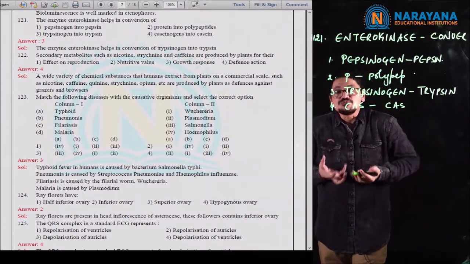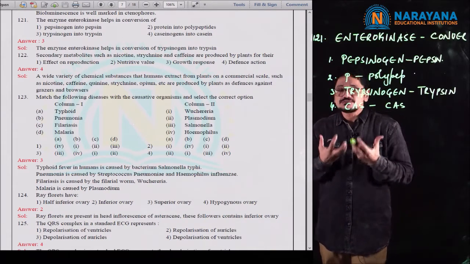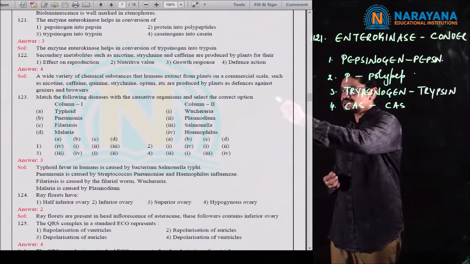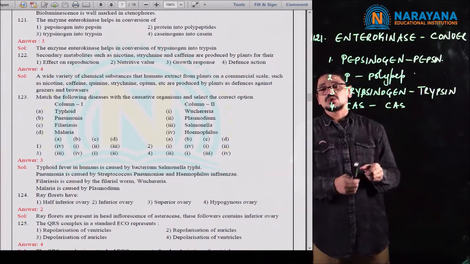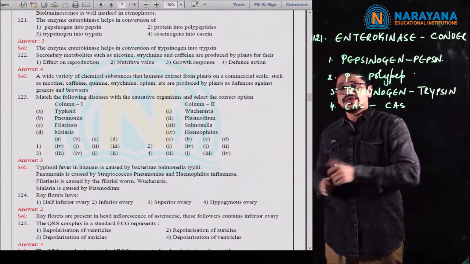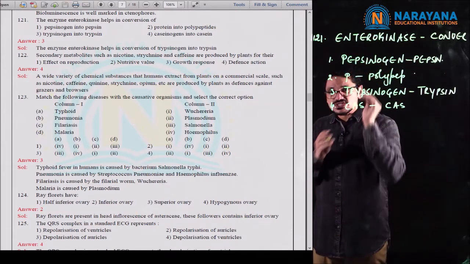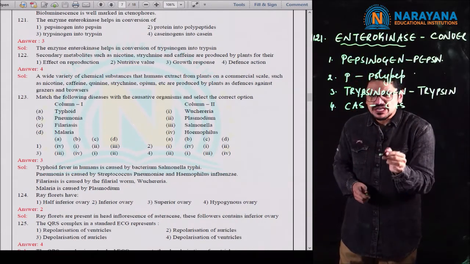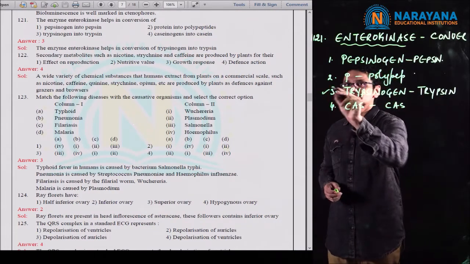Enterokinase is a stimulator which stimulates the enzymes which are present in the intestinal region. So if you observe, enterokinase helps in the conversion of trypsinogen to trypsin, and this inactive trypsinogen is converted to active trypsin, and then this trypsin further activates the remaining inactive enzymes into active enzymes. So if you restrict to the question, enterokinase is a stimulator which converts the inactive trypsinogen to active trypsin. So third option is correct.